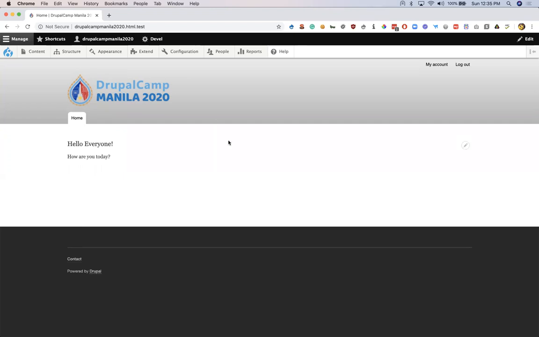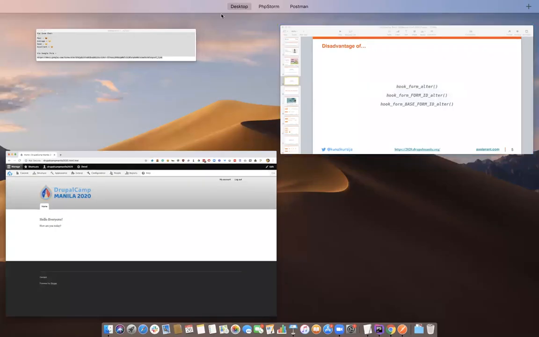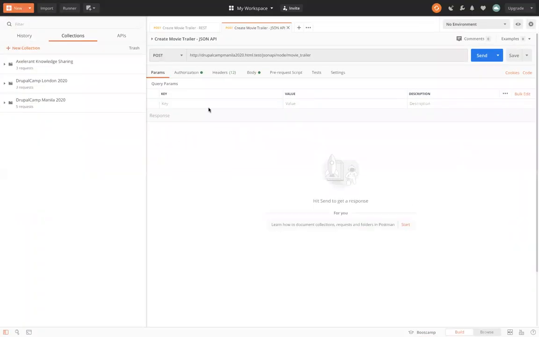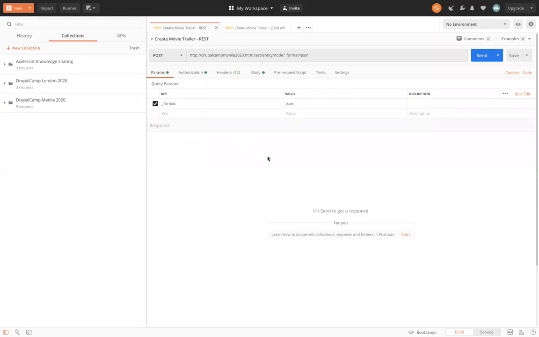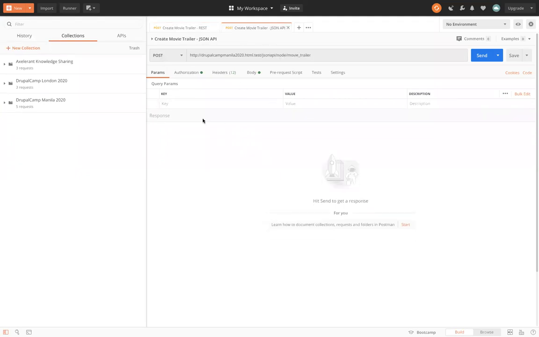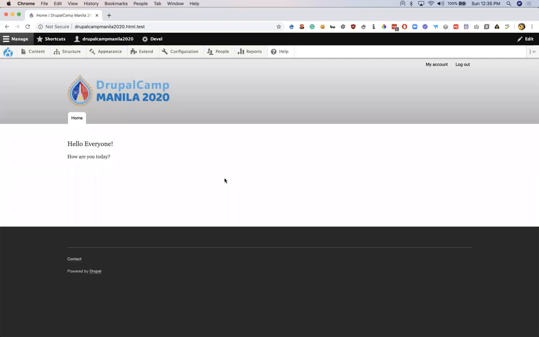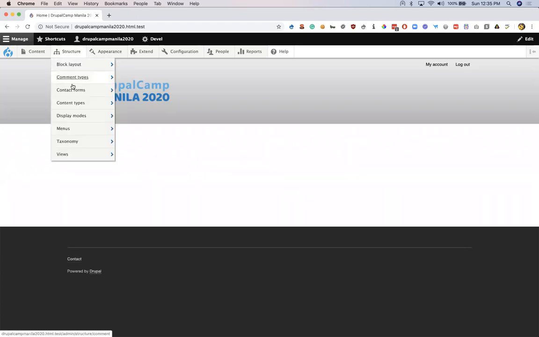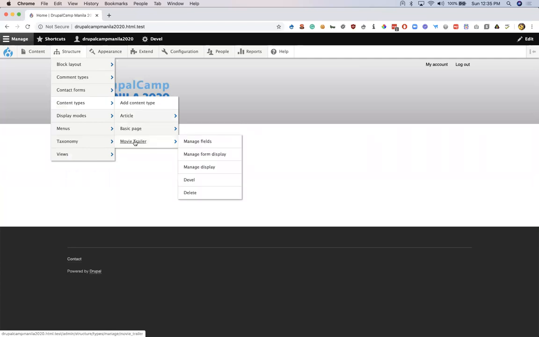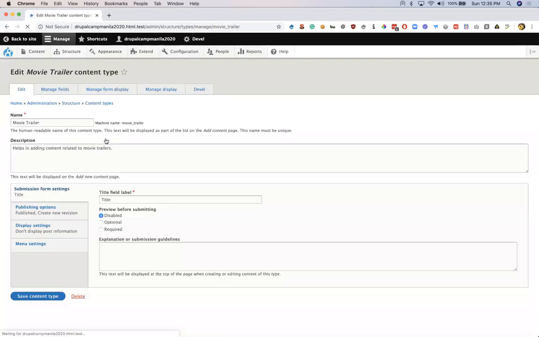Apart from this site, I also have Postman, where I'm going to run some APIs through REST and through JSON API. So let's go to the site first. This is a Drupal standard installation where I have created a content type called movie trailer. I'll click on it. The machine name is movie_trailer, and this is the content type details, which helps in adding content related to movie trailers.